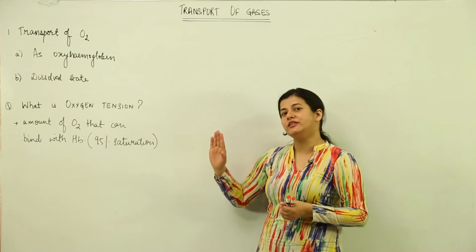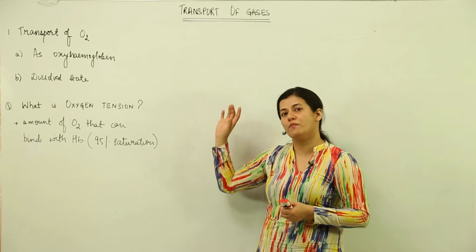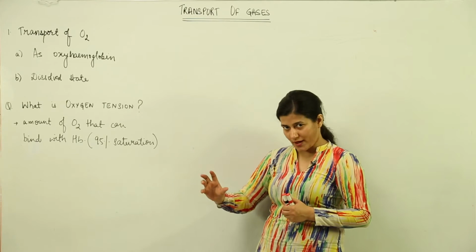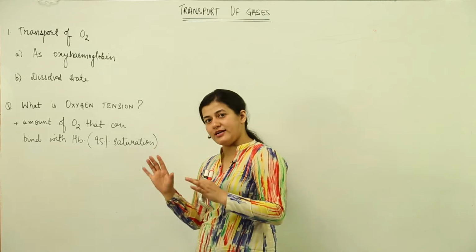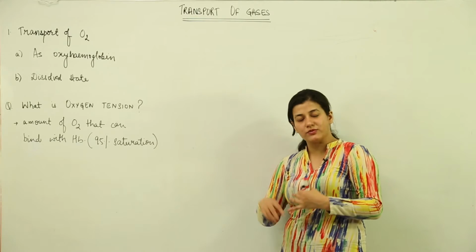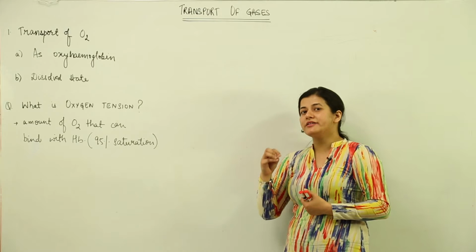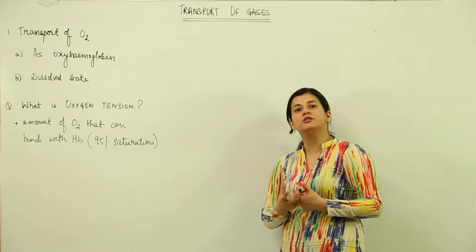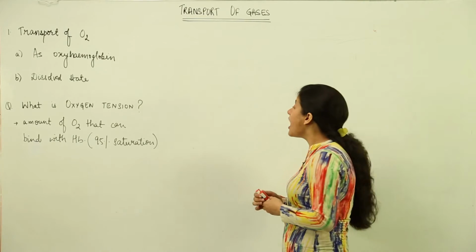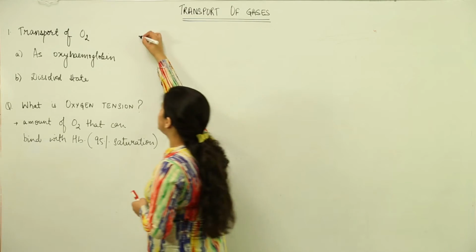Now you know that blood has two components, one is plasma and the other is the formed elements, which are the cells basically, and the cells responsible for transport of oxygen and carbon dioxide are RBCs, red blood cells.